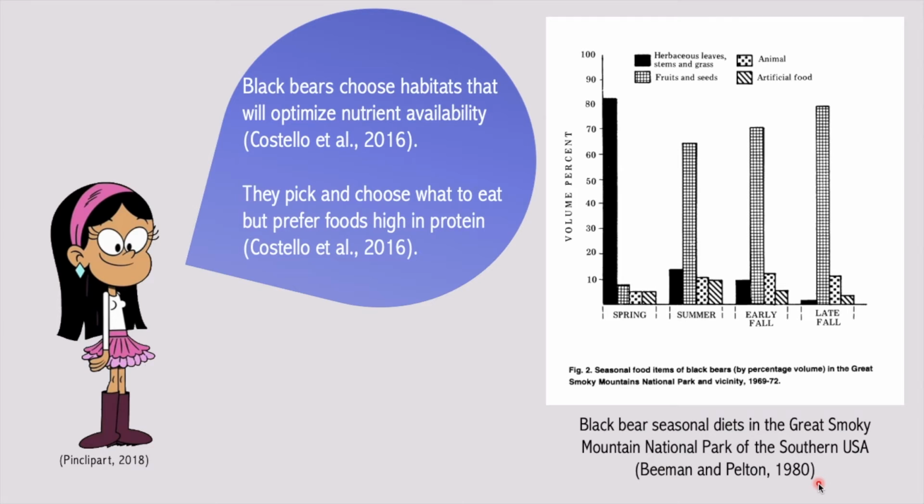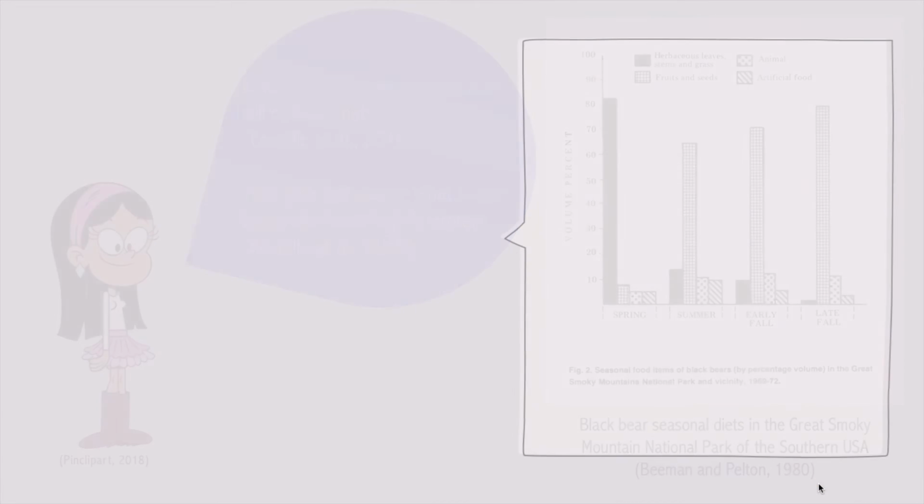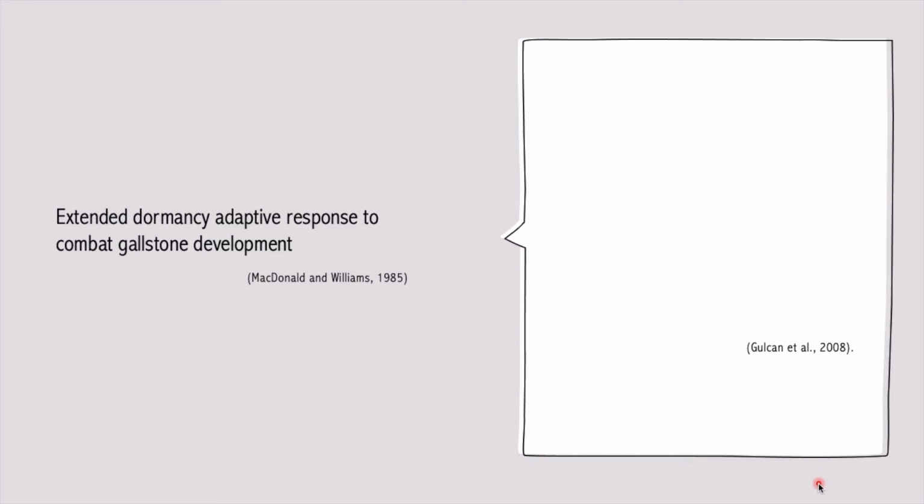Although the values are specific and may vary between populations, it provides a good representation of a seasonal black bear diet. There do not seem to be any limiting toxic or anti-nutrients in black bear diets. However, storing fats in the body for long periods of time makes one susceptible to gallbladder diseases such as gallstone development. Since black bears are dormant with fat stores for extended periods of time, they must have a combating ability to gallstones.